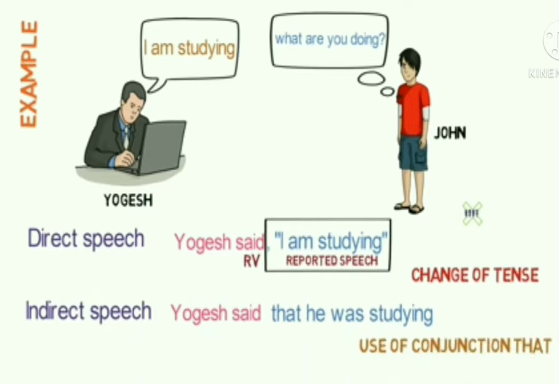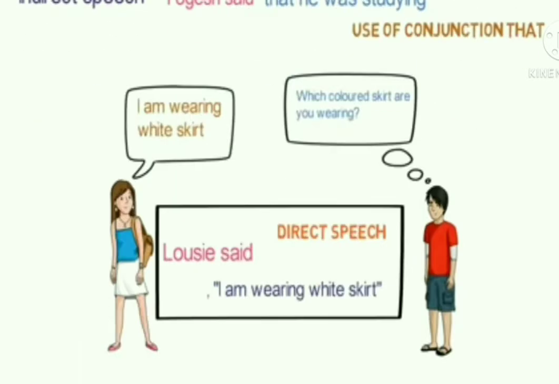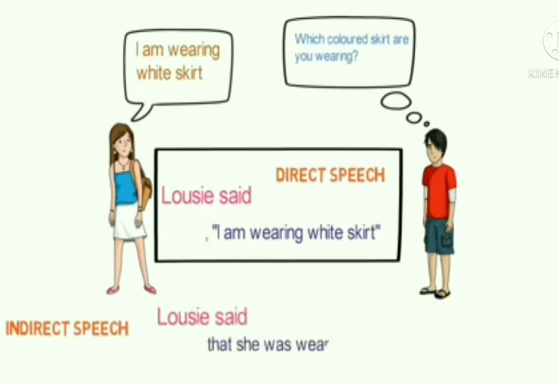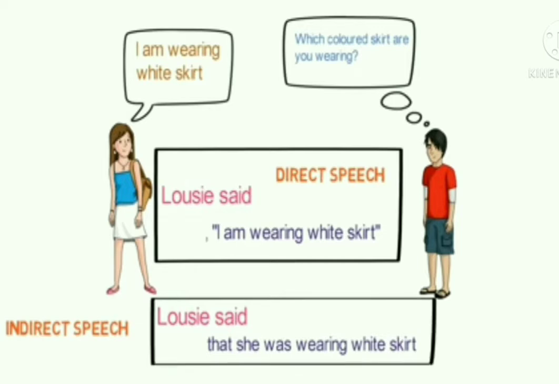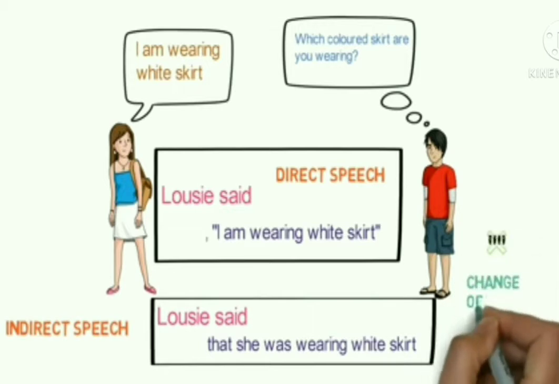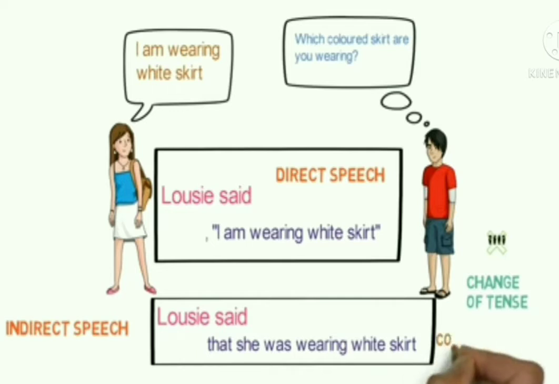Let's take another example. We had read, Lucy said, "I am wearing a white skirt." On converting this sentence to indirect speech, we get: Lucy said that she was wearing a white skirt. Now what are the changes that we can observe here? First change is the removal of inverted commas. Second change is the change in tense. As we can see, the present continuous tense is changing to past continuous. And third is the conjunction that is used. Children, I hope the direct and indirect speech is clear to you.